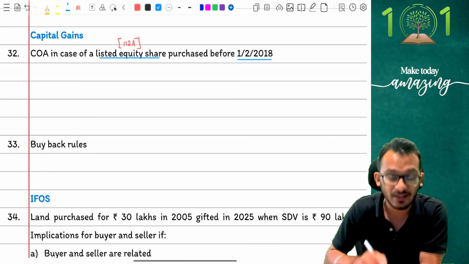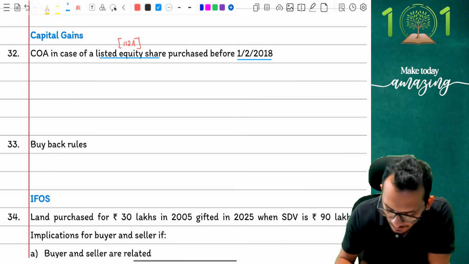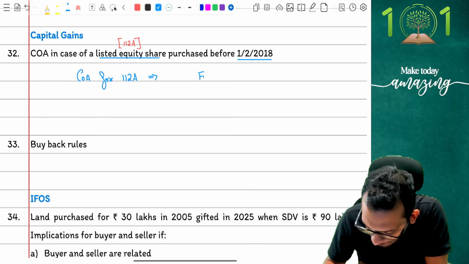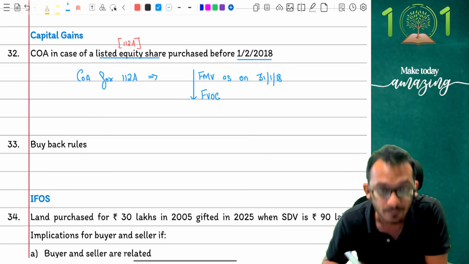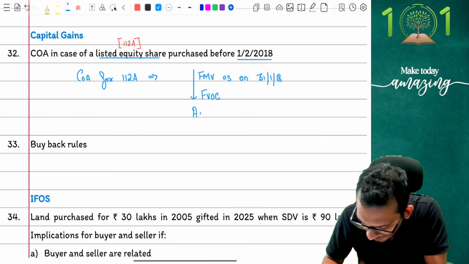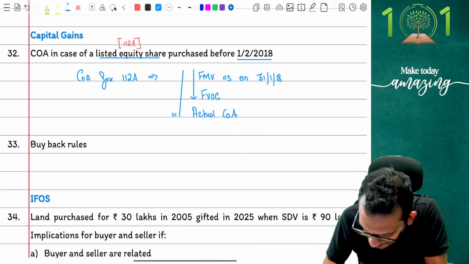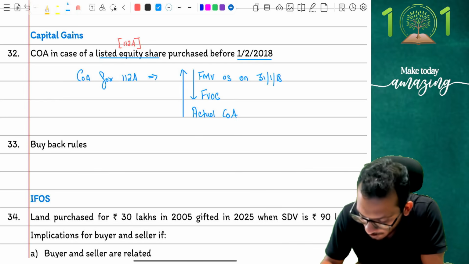And for those who remember, 112A has a rule. If you bought the asset before 2018, there is a certain problem. Income tax says that for an asset bought before 2018, the cost of acquisition for the purpose of section 112A is the FMV as on 31st January 2018 versus the actual full value of consideration, whichever is lower. This is then compared with the actual cost of acquisition, whichever is higher. This is how you compute the cost of acquisition when an asset is purchased before 2018.